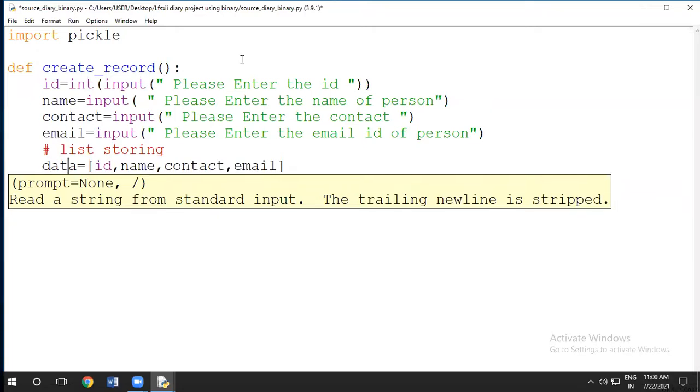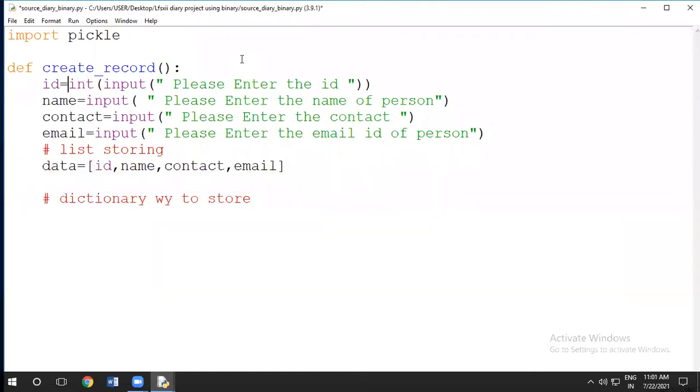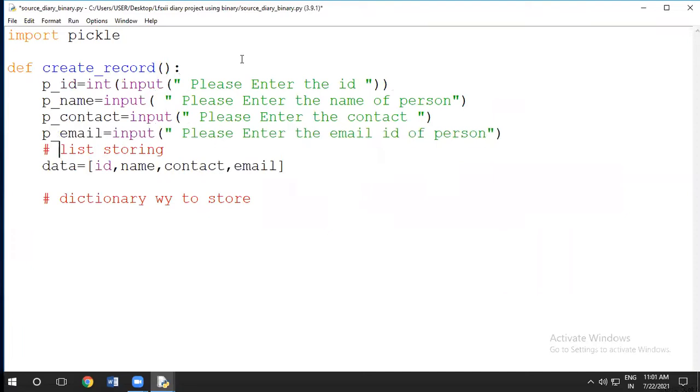Here ID is showing in purple color, which means ID is also used by the compiler. So it is better that I use PID for person ID, P name, P contact. So we can easily identify that P name is denoting a person's record. This is a short form used in programming: P for person, STD for student.